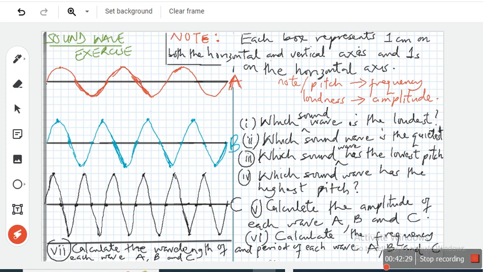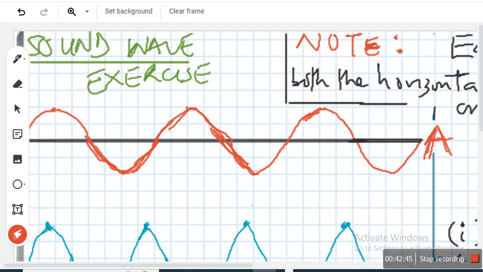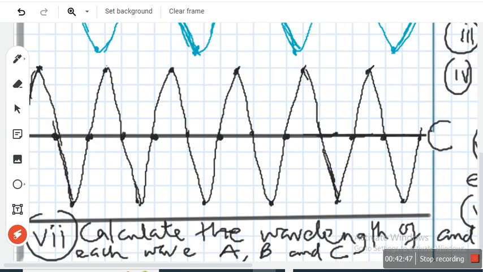So if each box is 1 second, each box is what? On the horizontal axis, how many? Let me zoom it in so that you see. Starting from here to here is a wavelength now, is it not?